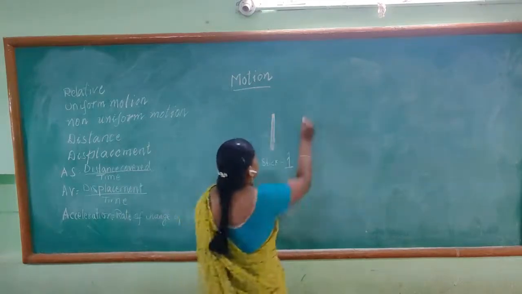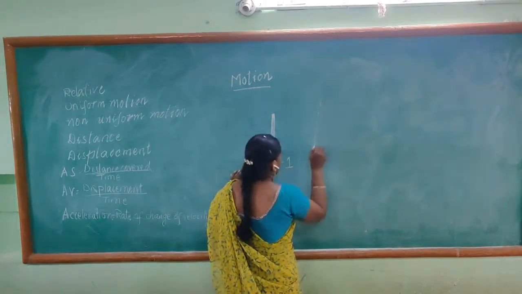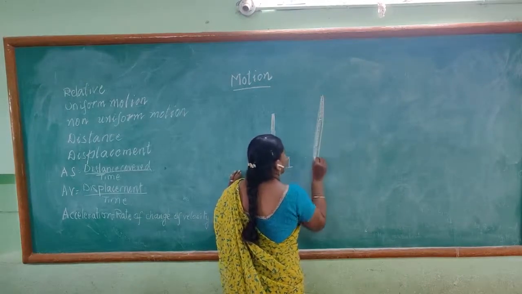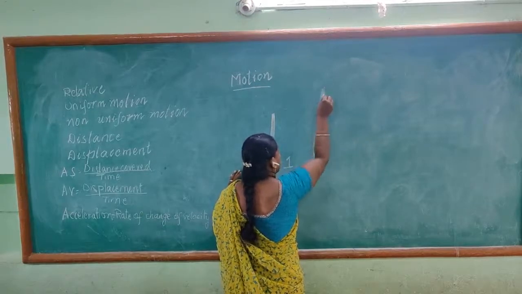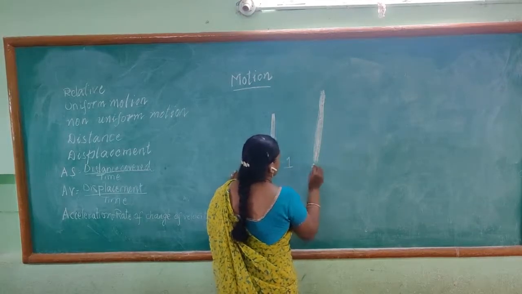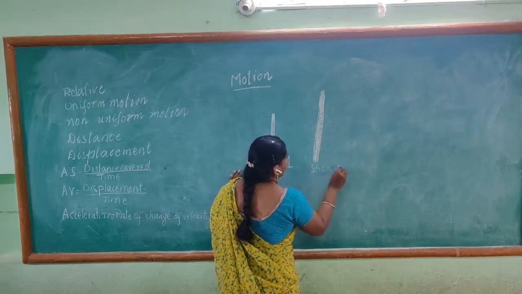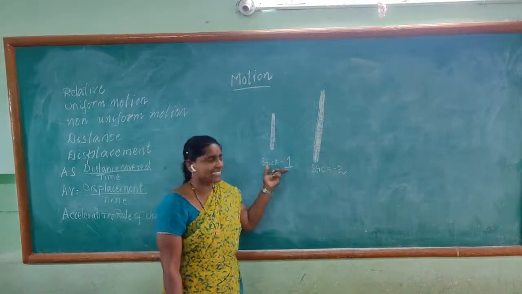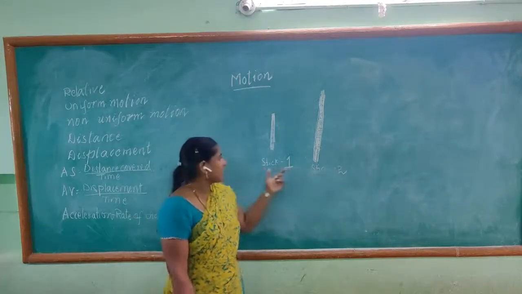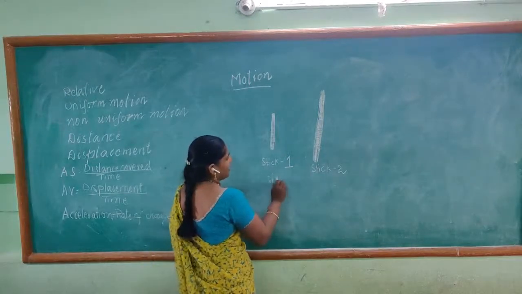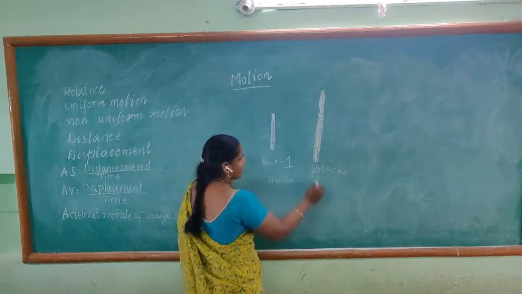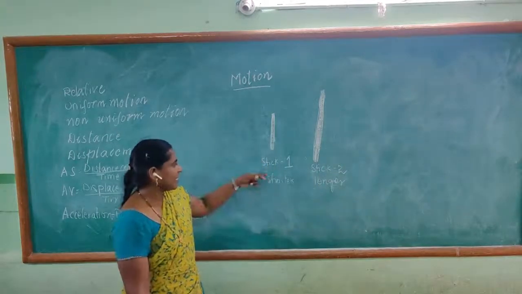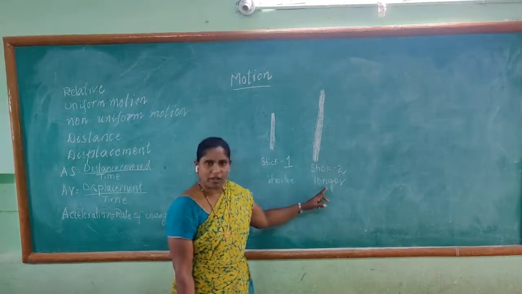To show that it is shorter, I will take one more stick. This is stick 2. So, stick 1 is of lesser height than stick 2. Stick 1 is shorter. Stick 1 is shorter than stick 2. So, stick 2 here is longer. Stick 1 is shorter and stick 2 is longer.